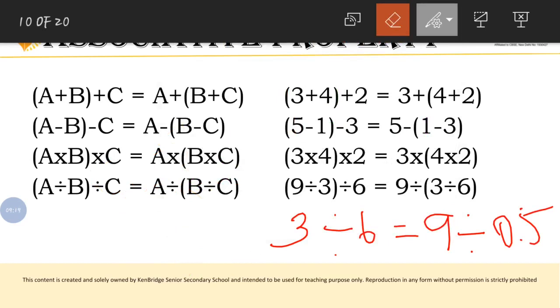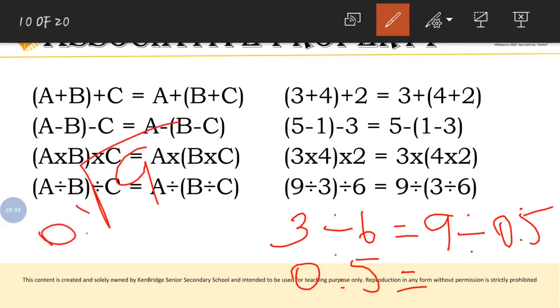3 divided by 6, what is the answer? Here also we did 3 by 6. So 3 by 6 will be 0.5. Okay. The answer will become 0.5. So 9 divided by 0.5. Okay.